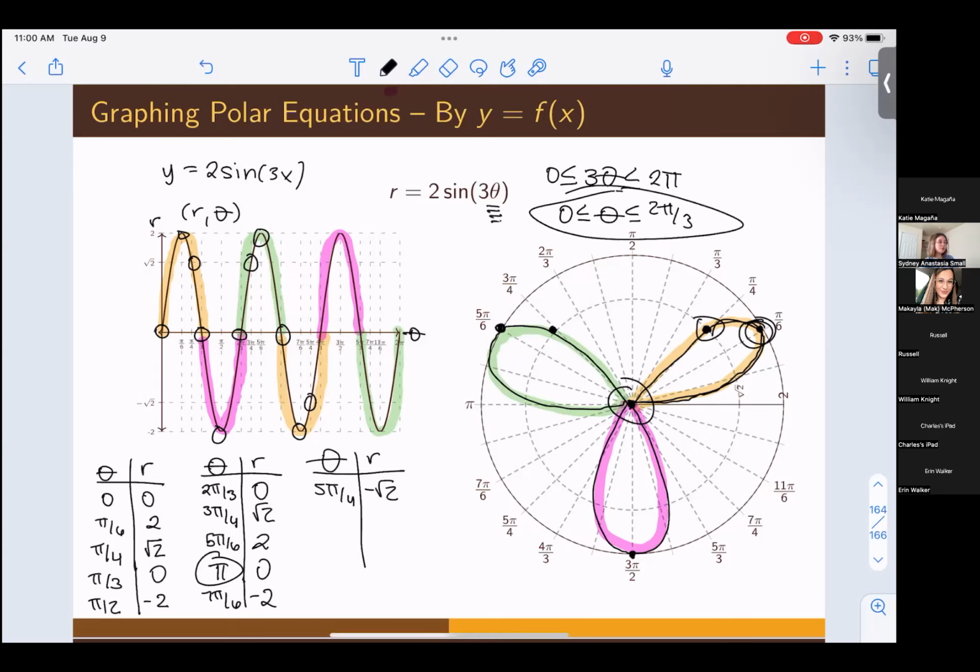So for polar, you have to keep going until you see repeating. You cannot just use the period as a benchmark for that. I know I've been guilty of doing that in the past, but while that inequality up here is great for when you're graphing in rectangular coordinates, do not do it for polar coordinates. Questions on this graph down here?